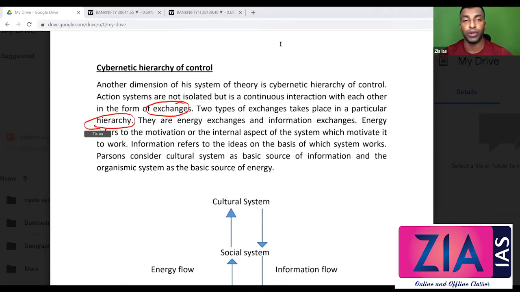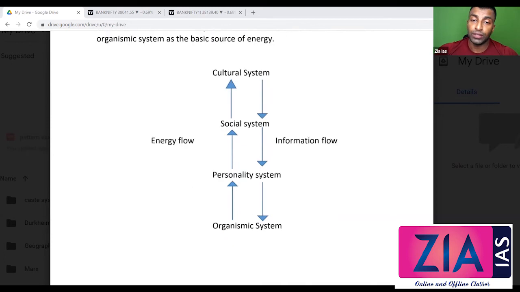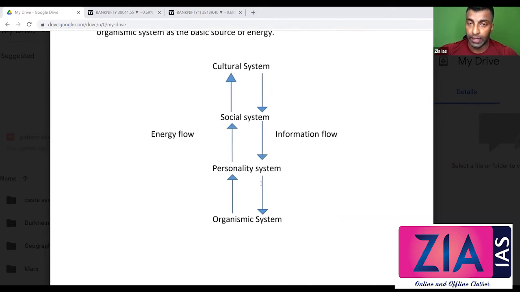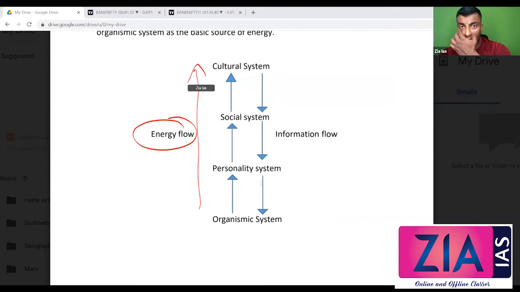This hierarchy is important. The order of flow is important, and they are energy and information. Energy refers to the motivation part, or the internal aspect for the system to work, and information refers to the ideas on the basis of which the system works. Parson considers cultural system as a source of information and organismic system as the source of energy. So this is the order in which you need to draw the diagram. You can show energy flow from the organismic system. One single arrow like this will be enough, or you can do it the way I have shown in the diagram, whatever is convenient to you.